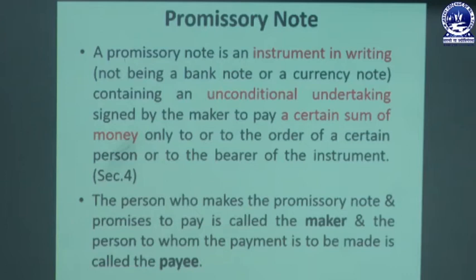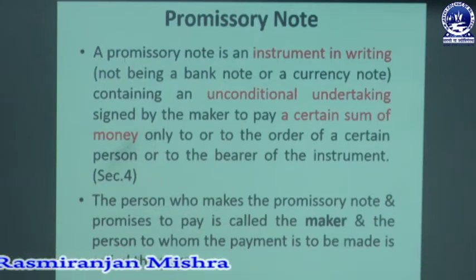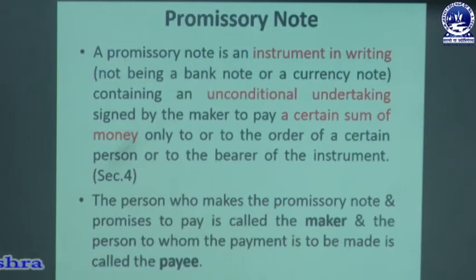First we take into consideration the definition of a promissory note as per the Negotiable Instruments Act 1881. Section 4 of the Negotiable Instruments Act defines a promissory note as an instrument in writing, not being a bank note or a currency note, containing an unconditional undertaking signed by the maker to pay a certain sum of money only to, or to the order of, a certain person or to the bearer of the instrument.